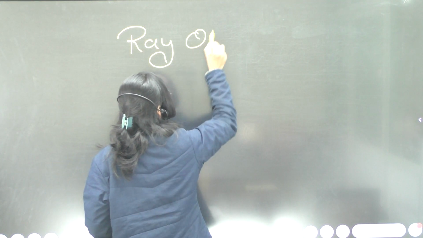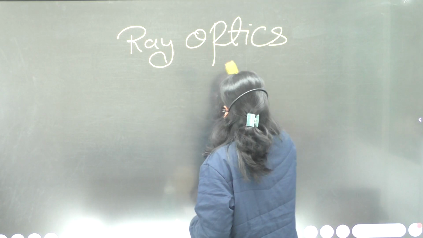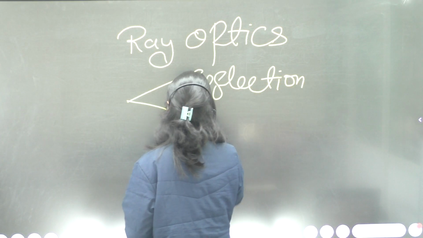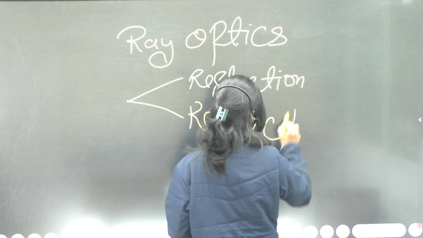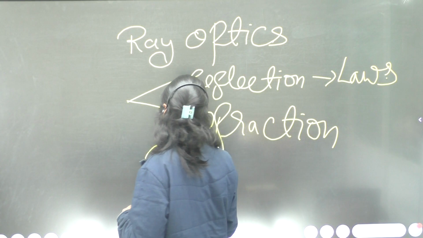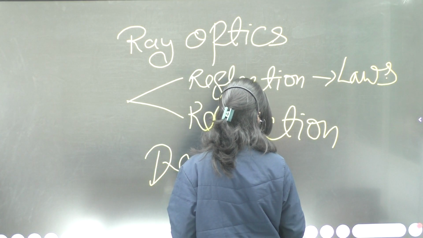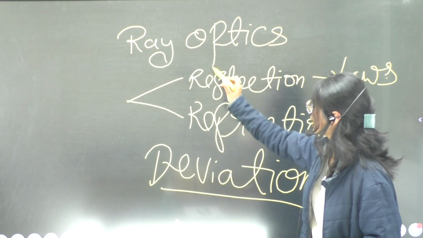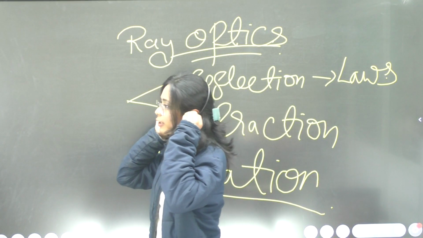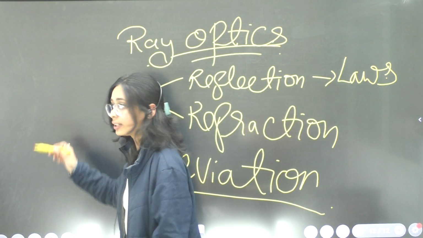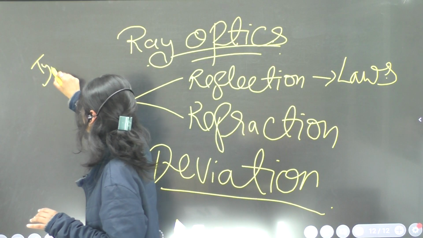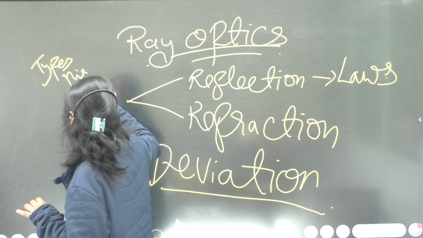Here we have dealt with the basics, laws, and the two branches, reflection and refraction, types of object, types of image, laws related to image formation, and the deviation concept and its formula. Next we have to deal with the types of mirror and their image formation, the two types being convex and concave mirror.